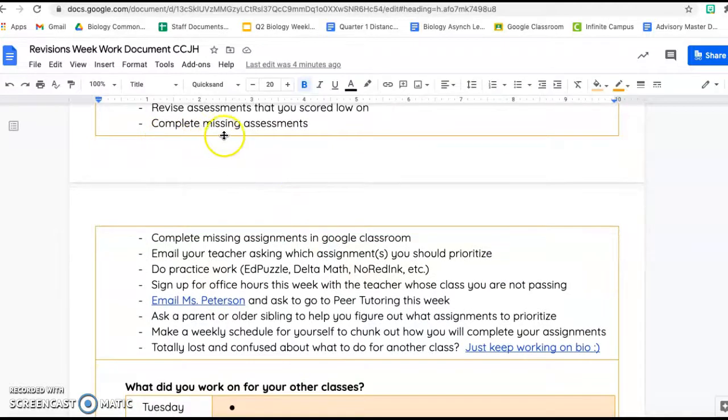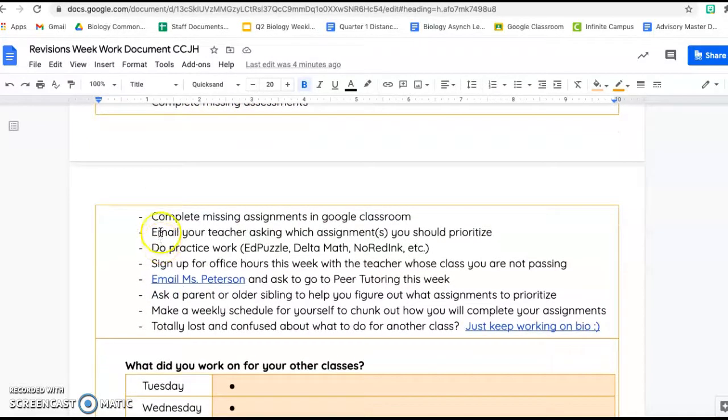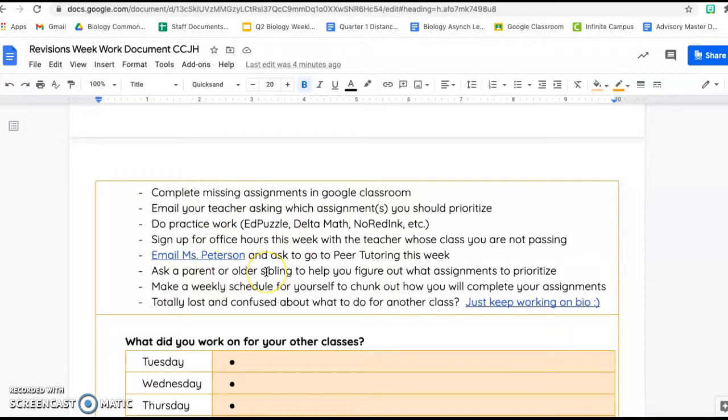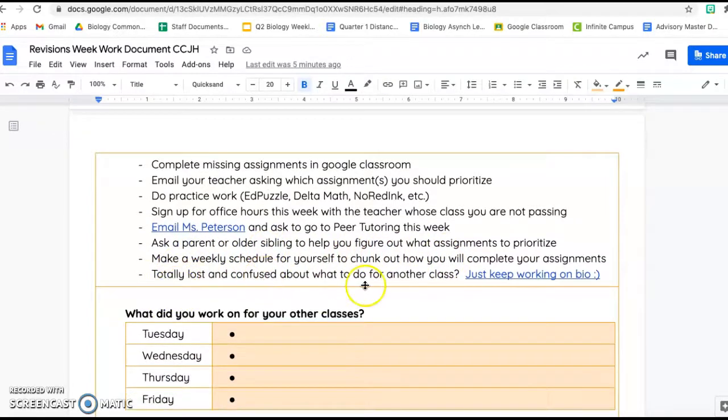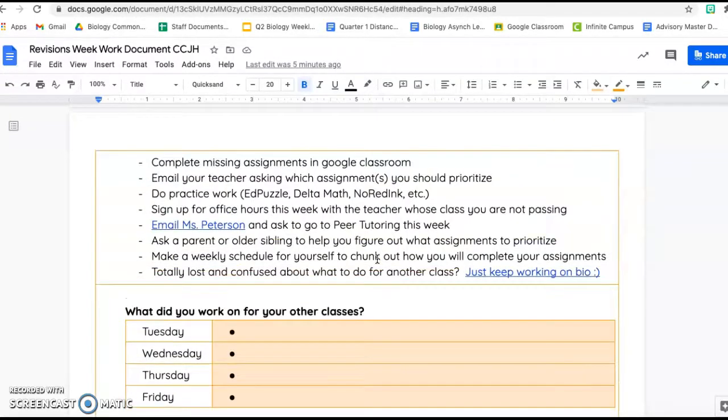You need to complete missing assessments. You need to email your teacher asking what you should prioritize, do practice work, sign up for office hours, email Ms. Peterson and ask to go to peer tutoring, ask a parent or older sibling to help you figure out what assignments you should prioritize, make a weekly schedule for this week to chunk out what you need to complete. Or if you do not know what you need to do for another class, just keep working on biology. Or you can also contact me or Ms. Chavarria and we will see if we can help figure out what assignments you should complete for other classes.